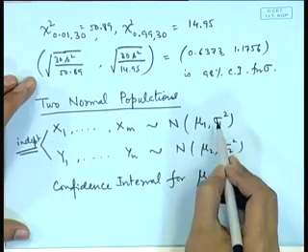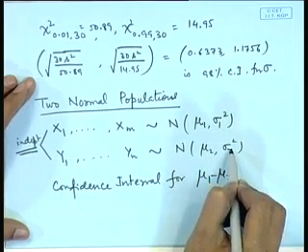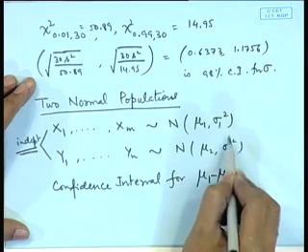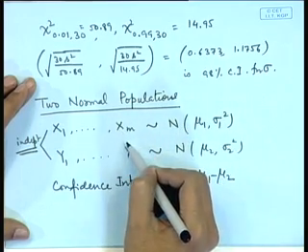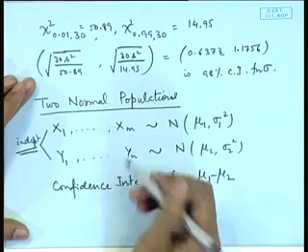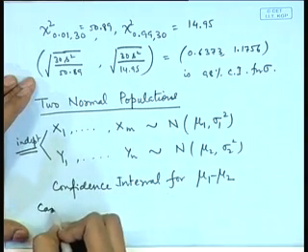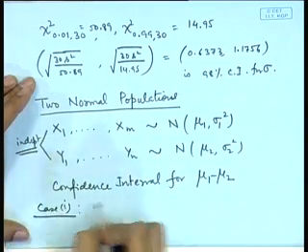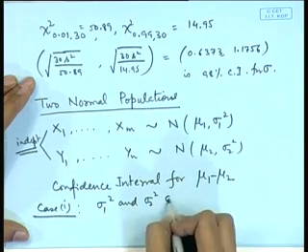There may be again different type of cases. It could be that sigma 1 square and sigma 2 square are known, they are unknown but equal, they may be completely unknown, or the sampling may be correlated. So, we will consider all of these cases one by one. Let us take the case when sigma 1 square and sigma 2 square are known.